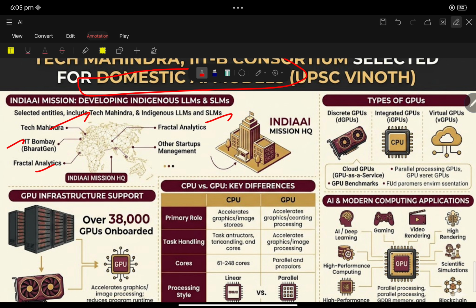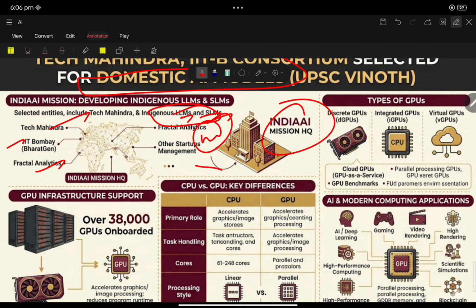Tech Mahindra, Fractal Analytics, large language model, small language model. All these AIs are developed under India's AI mission. So generally UPSC may ask: Tech Mahindra, Bharat Gen, Fractal Analytics, large language model, small language model come under India's AI mission. Which of the following comes under India's AI mission? Like this. Infrastructural support to